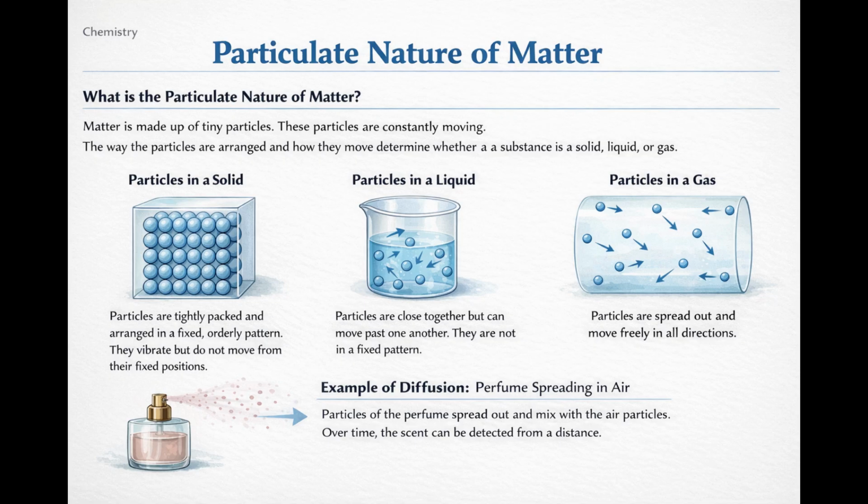Now we look into the particle nature of matter. The particulate nature of matter simply states that all matter is made up of very tiny particles which are too small to be seen with the naked eye. These particles may be atoms, molecules, or ions depending on the substance. Even though matter appears continuous to our eyes, it is actually made up of discrete particles. These particles are always in constant motion.